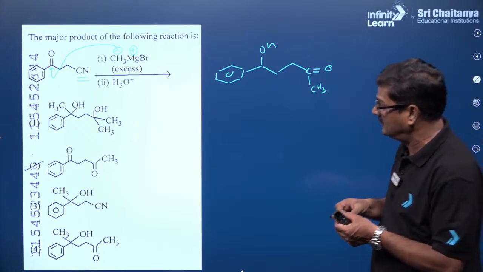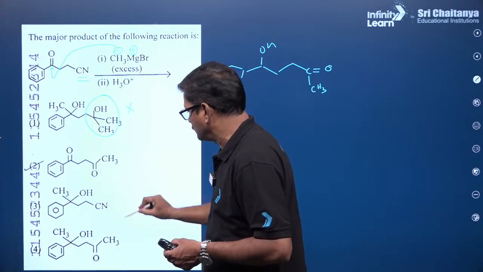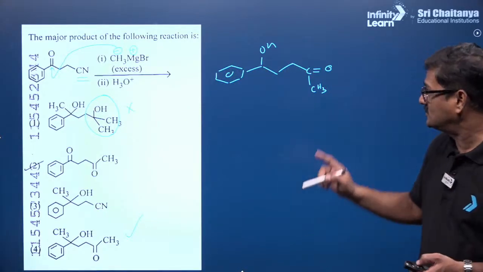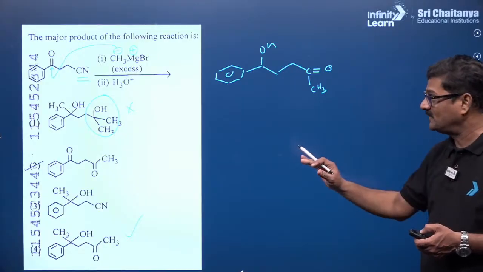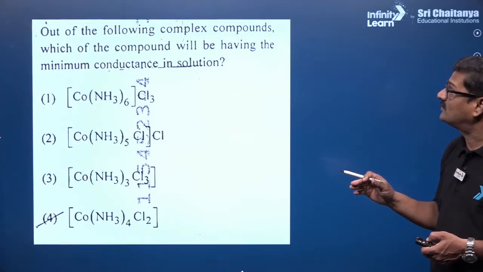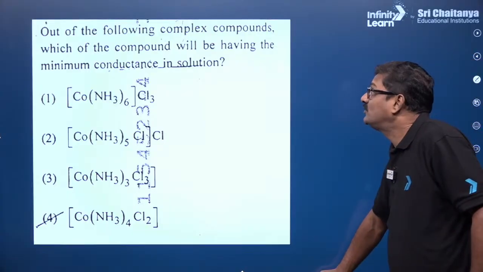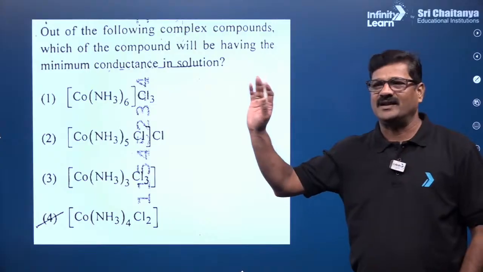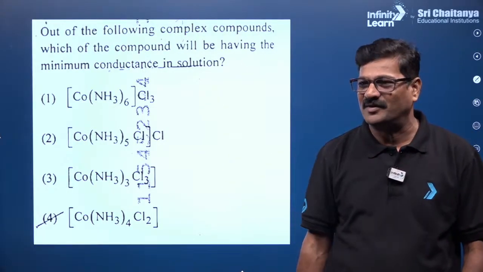It is a controversy. Many of the students are thinking this, and this is not actually the answer. D is going to be the answer, what I feel. And moving into the controversy here: out of the following complexes, which of the compounds will have the minimum conductance in the solution? Entire India, my dear students, this is the question where entire India is running behind that.